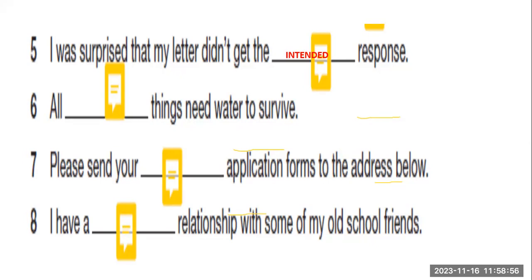Please send your written application form to the address below. It's not written, it's completed application. We used written with language above. Teacher, are these not examples from you? No, these are from page 64. Okay. Please send your completed application forms to the address below. Okay, Maria Carlo. I have a lasting relationship with some of my old school friends.